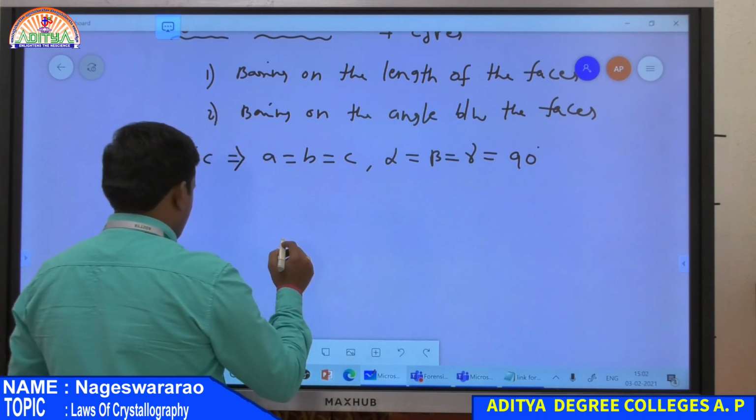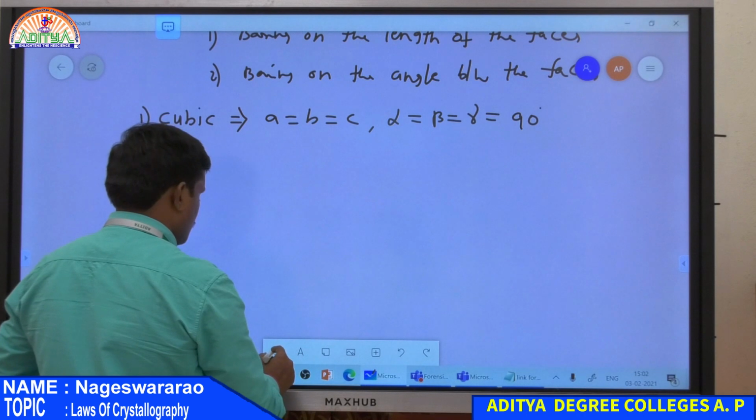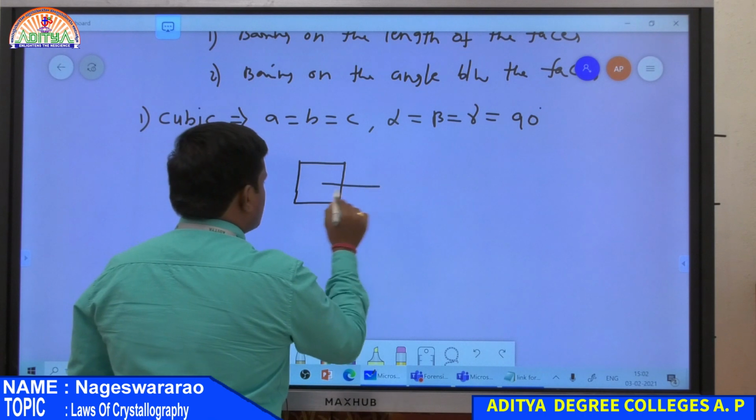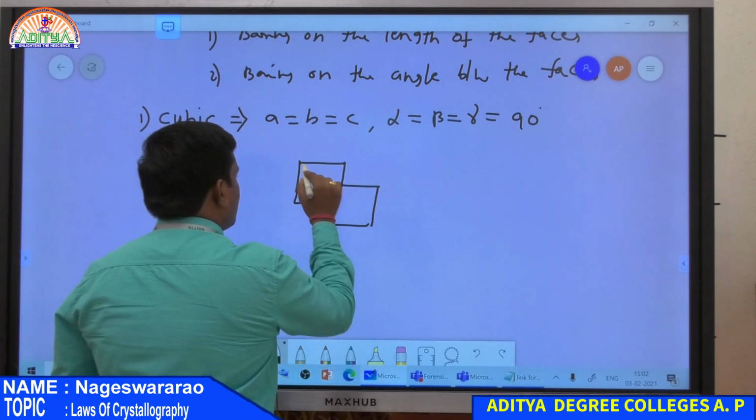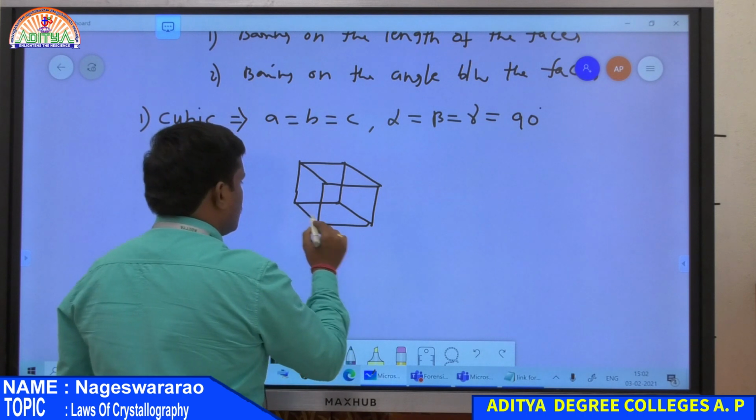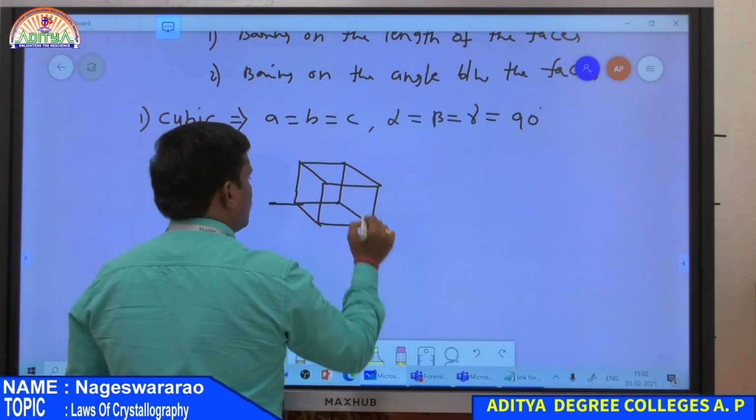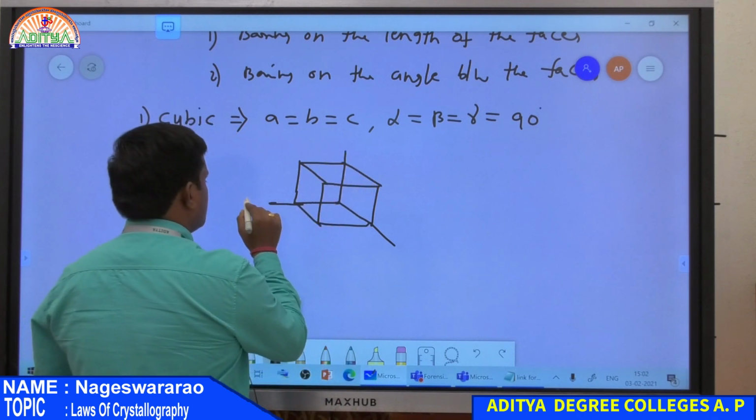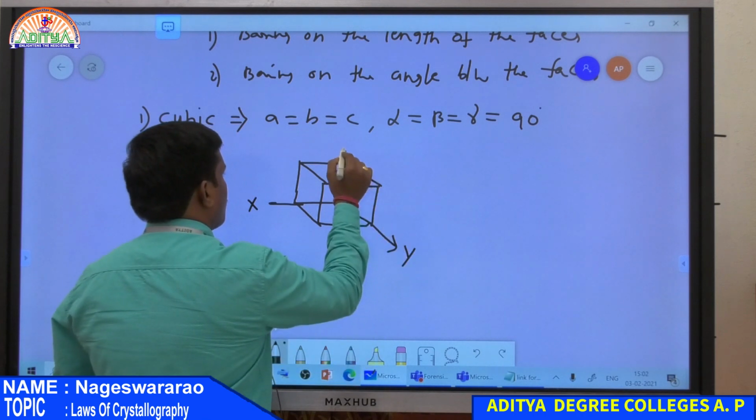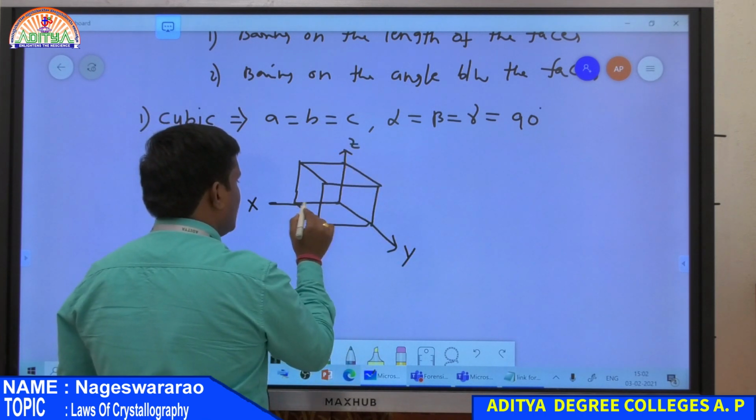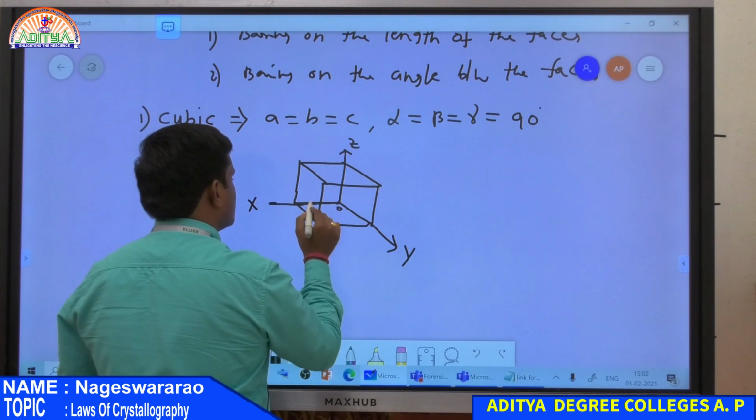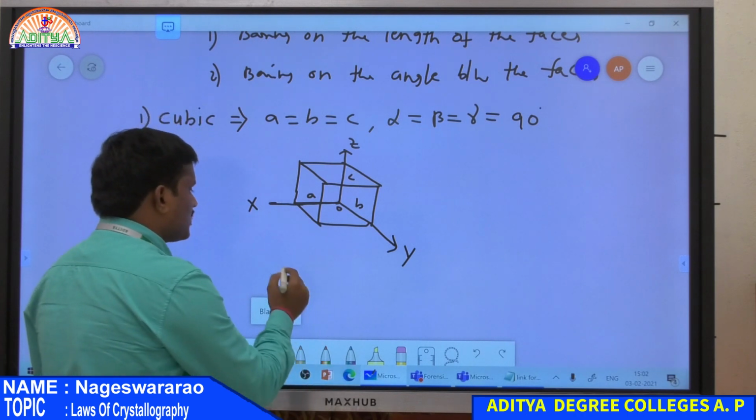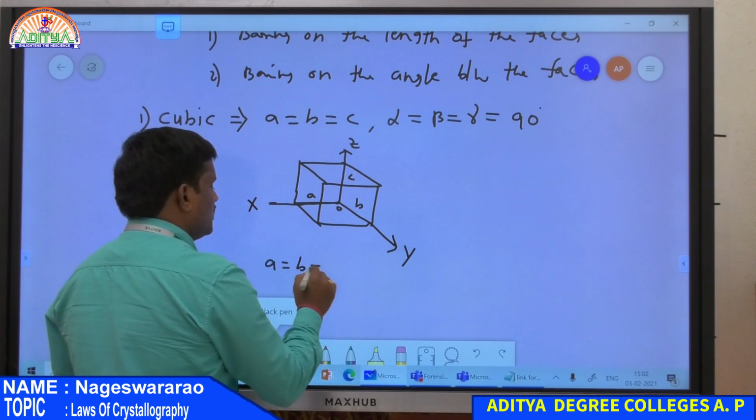So look at the crystal, this is a cubic crystal. So in this cubic crystal, the parameters are, this is along x, and this is along y, and this is along z. Suppose a is equal to b is equal to c, this is the length from the origin along the x axis. So this is small a, this is small b, and this is small c. So for a cubic crystal, all the lengths are equal: a is equal to b is equal to c.